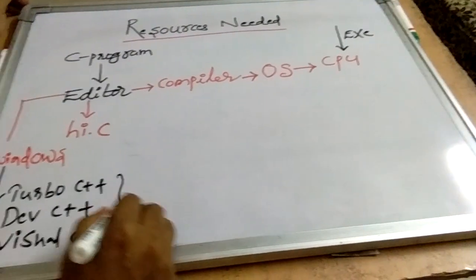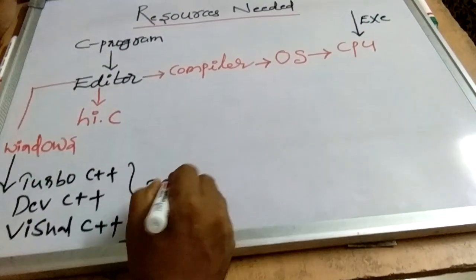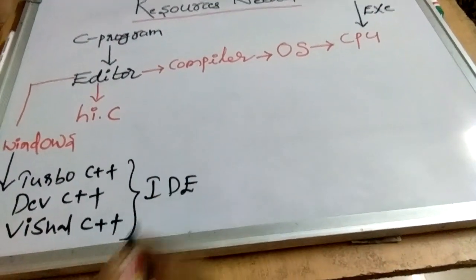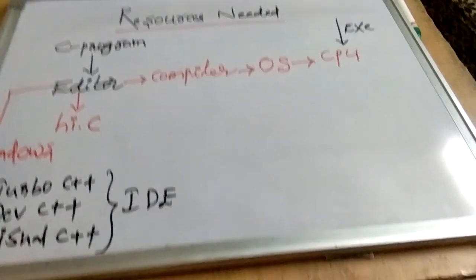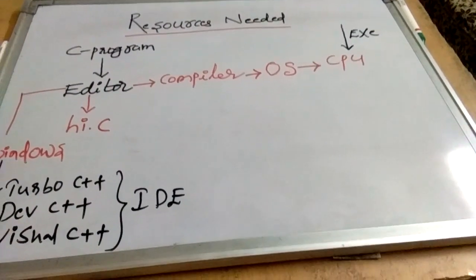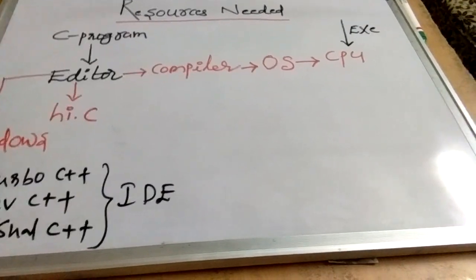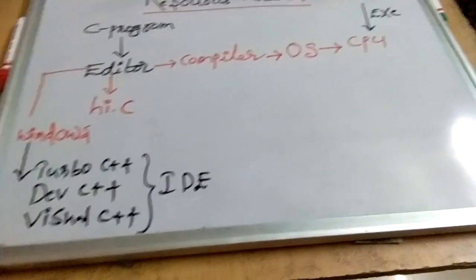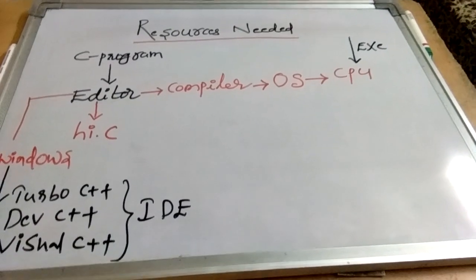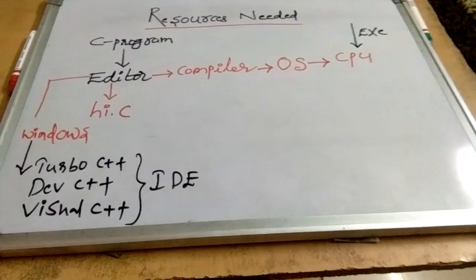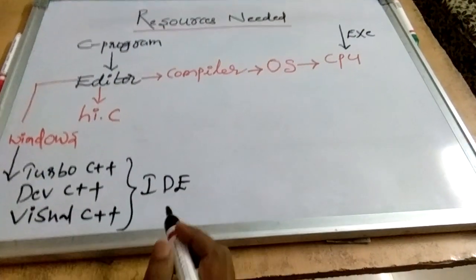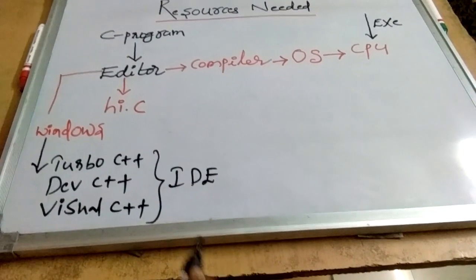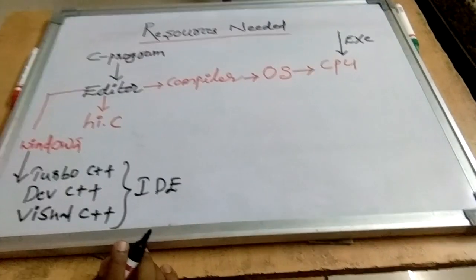These are all called IDEs, Integrated Development Environment. In the sense, the compiler will have an inbuilt editor, an inbuilt linker, and the compiler. So editor, linker and compiler will be in the same tool. Such kinds of software we normally call IDEs, Integrated Development Environment.